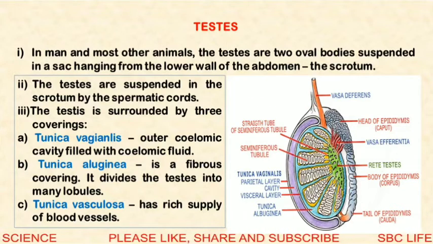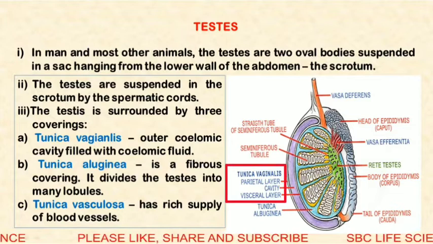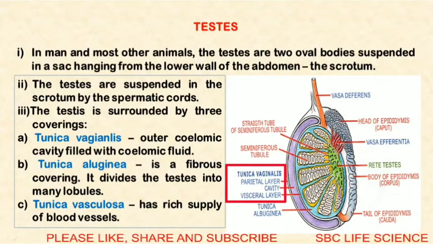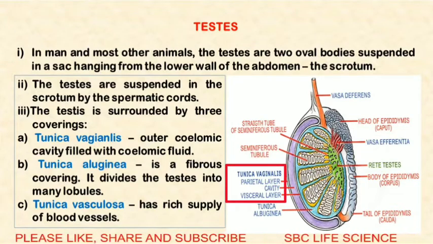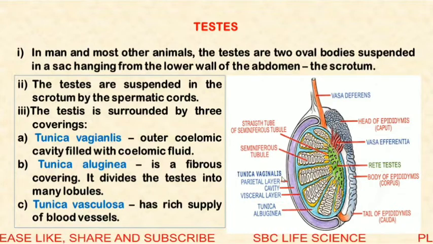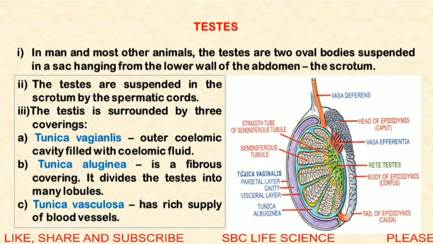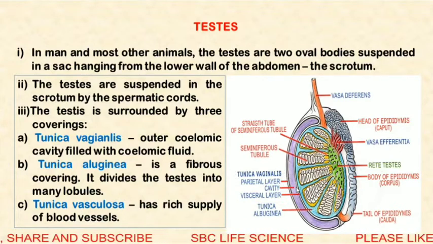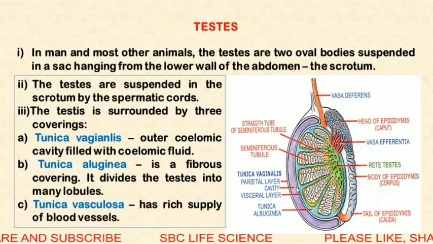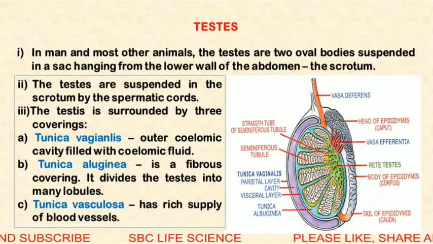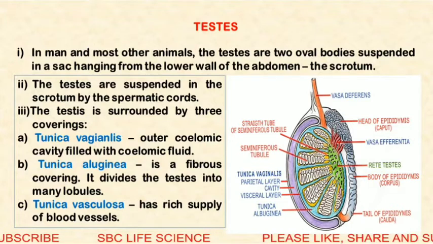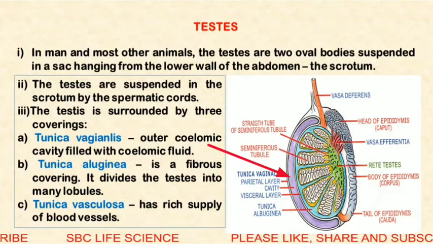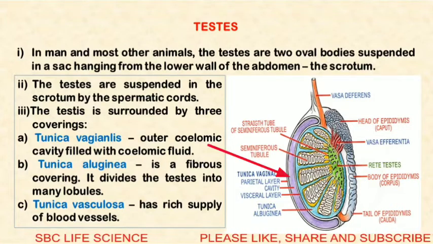Here, the first one is the tunica vaginalis. It is the outer coelomic cavity filled with coelomic fluid. Here you can see this is the tunica vaginalis. There are 2 separate layers present in the tunica vaginalis. The layer which is close to the inner compartment is called the visceral layer, and the outer layer is the parietal layer.